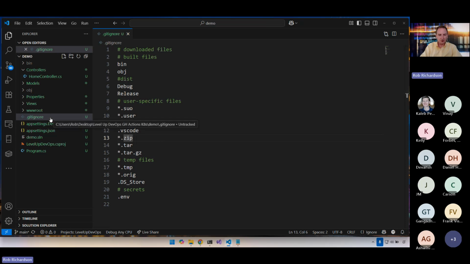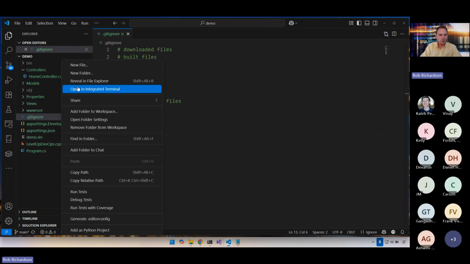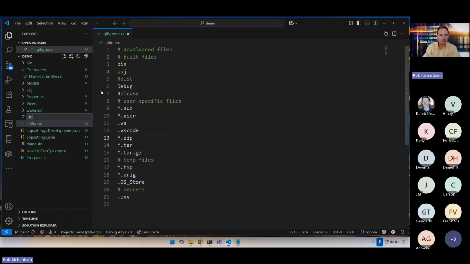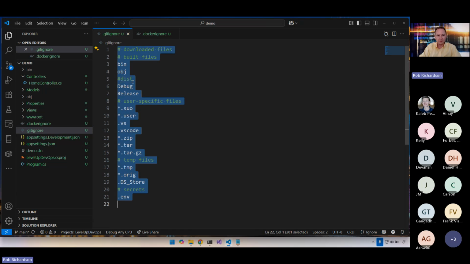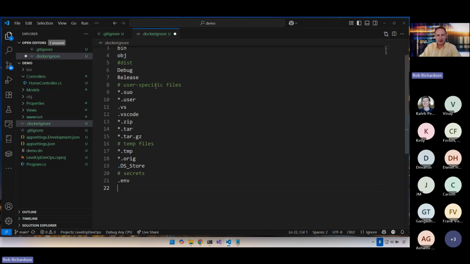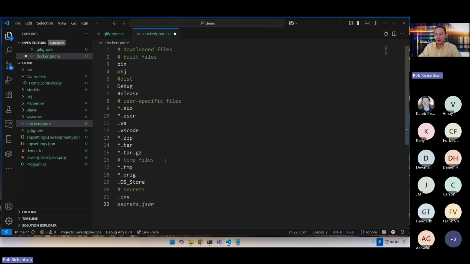So we've built a gitignore. Now next, let's start moving towards containers. Let's build a .dockerignore. What's cool about a .dockerignore is it has pretty much the same syntax as a gitignore file. So let's start with our gitignore file and just copy that into place. And now we've got a dockerignore file.